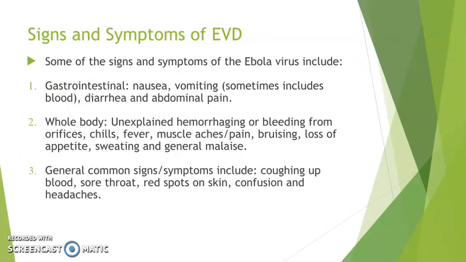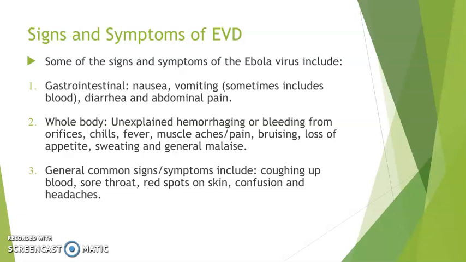We have categorized the signs and symptoms into 3 categories: gastrointestinal, full body, and general or common signs and symptoms. Some gastrointestinal symptoms may be nausea, vomiting, at times blood, diarrhea, and abdominal pain.